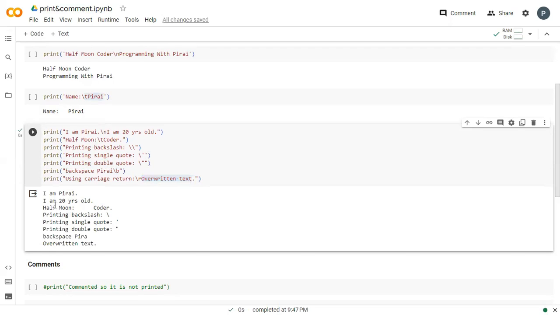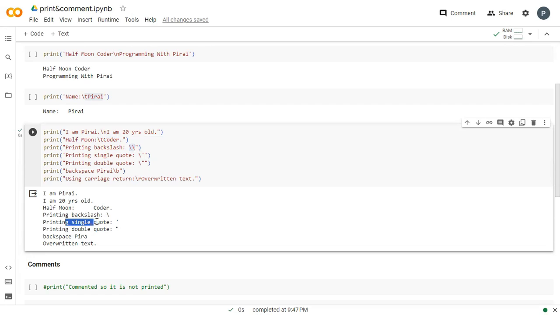Okay. Now, see this output. I am Pirai. I am 20 years old. This is for the first print statement, where I have used \n. Now, Half Moon: a tab space, Coder. So this is for this \t. Then printing a backslash: I have used a double backslash to print a single backslash.